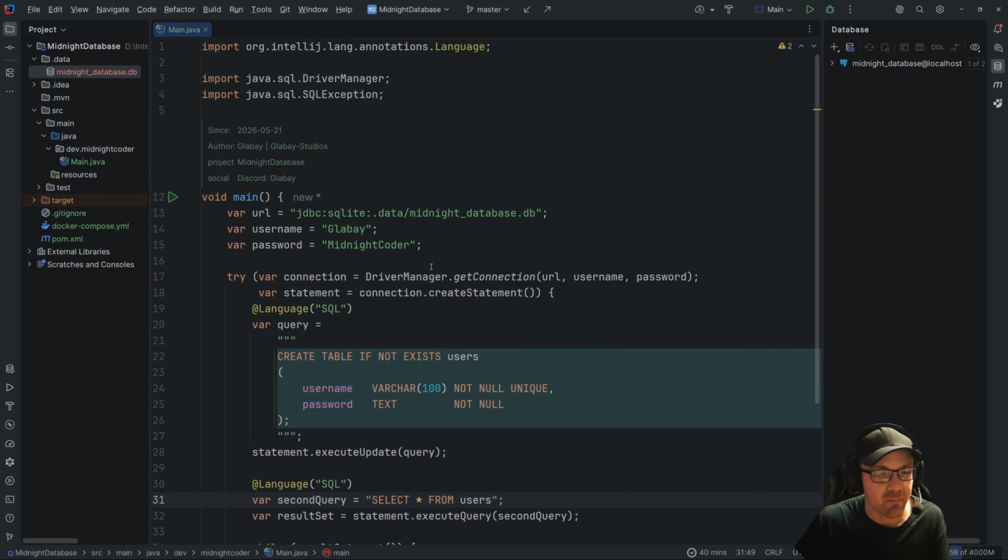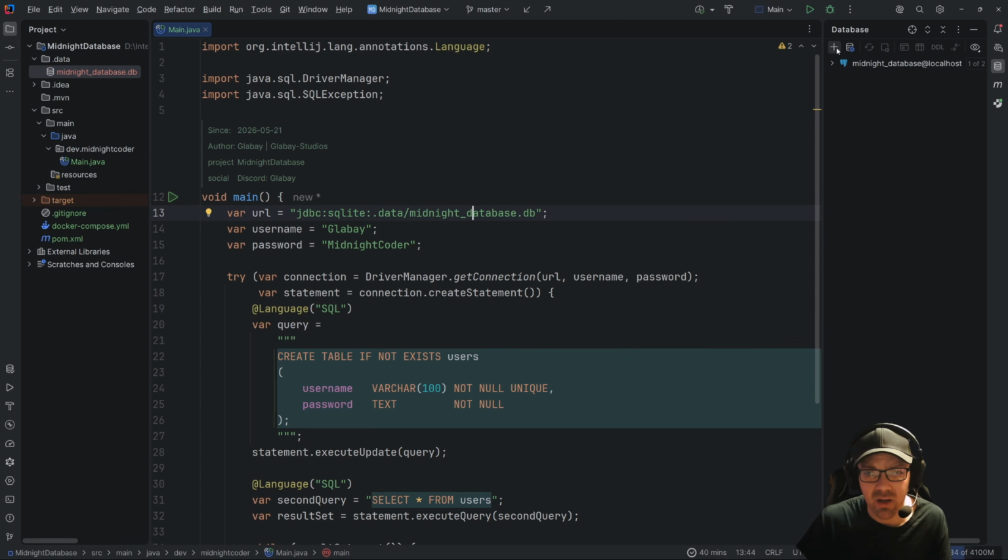So next we're going to pop into the code, and we now have to say that this is JDBC SQLite, and we get rid of the two slashes, and we just provide a path name. Because we're in the root directory already, .data is going to go to this .data folder, and we're looking for the file name midnightdatabase.db, which we have up here.